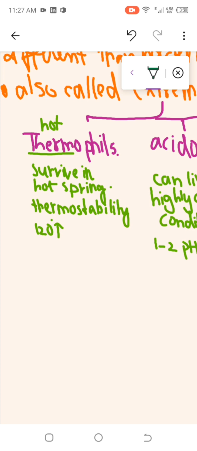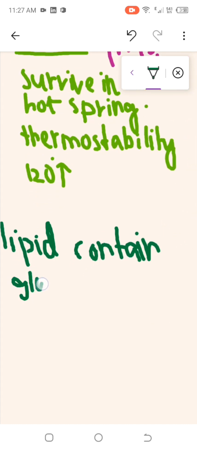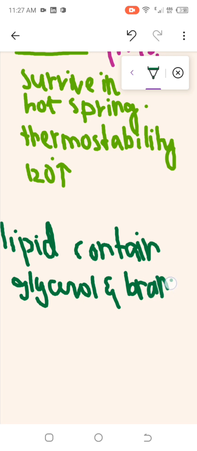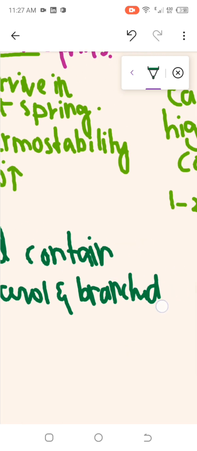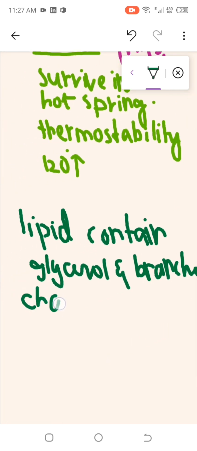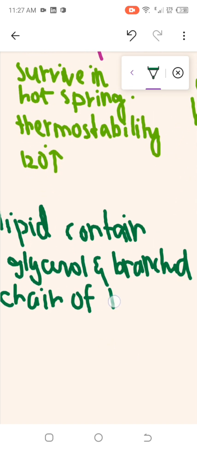As we have discussed, these were extremophiles, and the lipids of Archaea contain glycerol linked to branched chains of hydrocarbons.